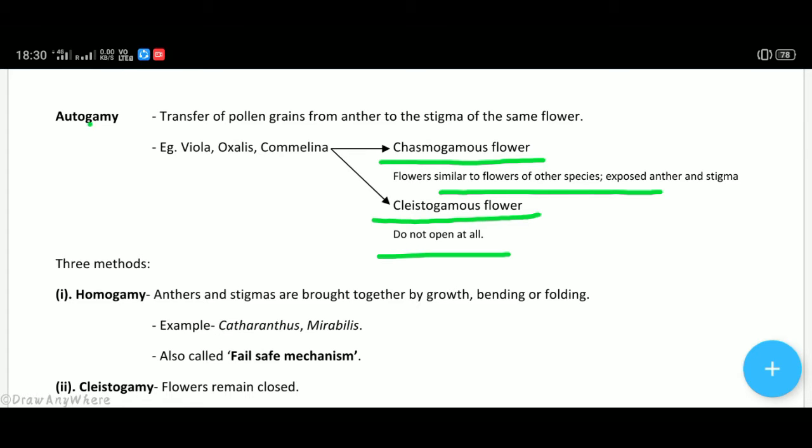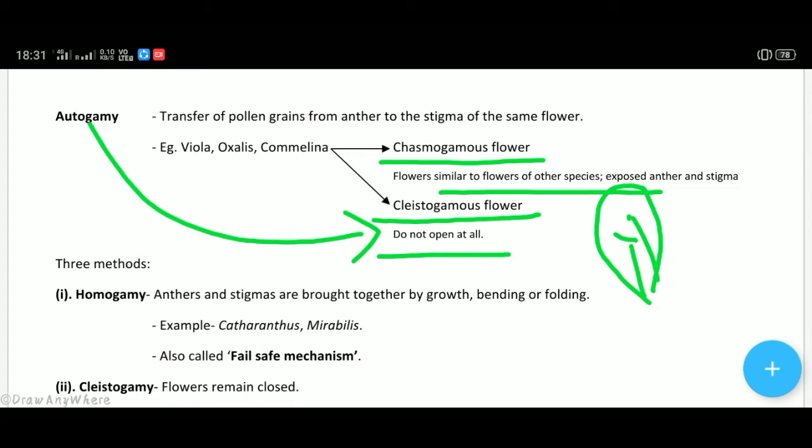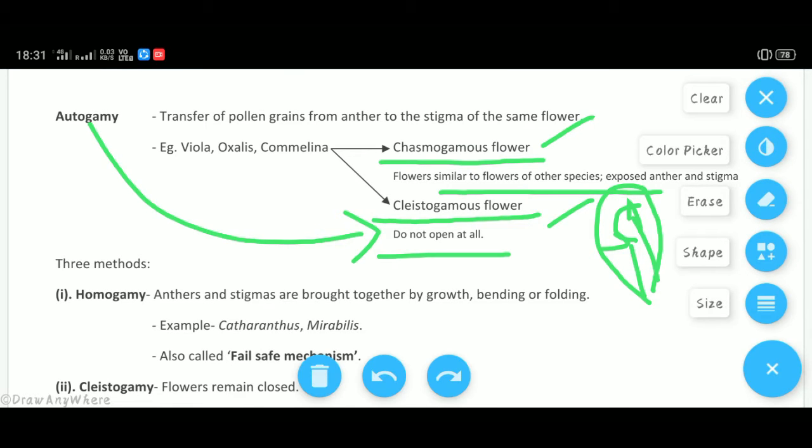In these flowers, autogamy is the only mode of pollination because the flower never opens. For example, this flower is covered by petals from all around. This is the stigma and this is the anther inside. So this flower never opens, and it is compelled that the pollen grains from the anther of the same flower pollinate the stigma. Hence, Commelina has cleistogamous flowers as well as chasmogamous flowers.